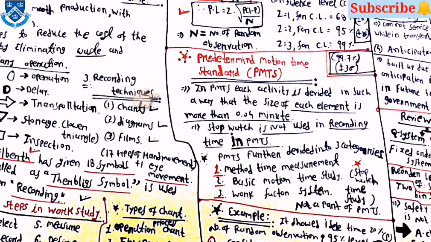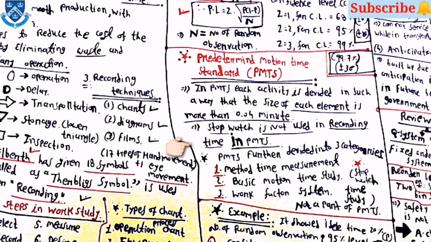Then after the next topic is PMTS. Here PMTS stands for Predetermined Motion Time Standard, and in the PMTS each activity is divided in such a way that the size of each element is more than 0.04 minute. Stopwatch is not used, because one time the question was asked in the examination whether stopwatch is used in the PMTS or not.